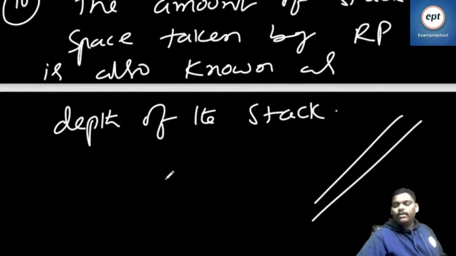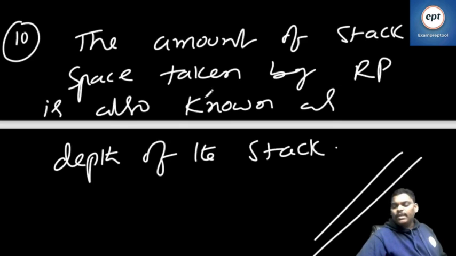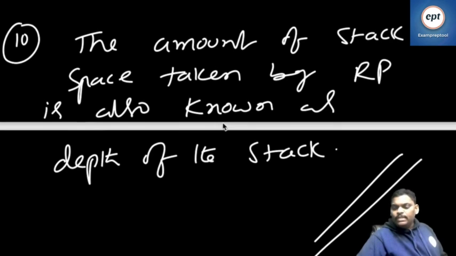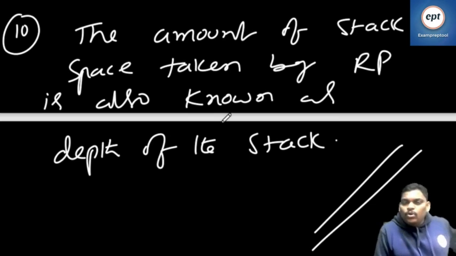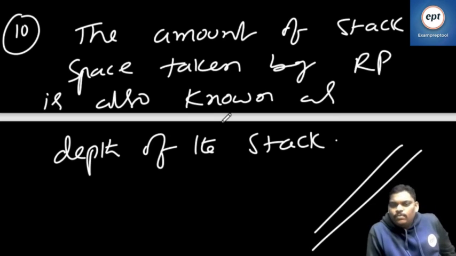Next one, the 10th point: the amount of stack space taken by a recursive program is also known as the depth of the stack. Please take care of all these 10 points. Don't get confused. Recursive programs are easy to write, so users like it, but it will take more space most of the time. Computers don't like it.